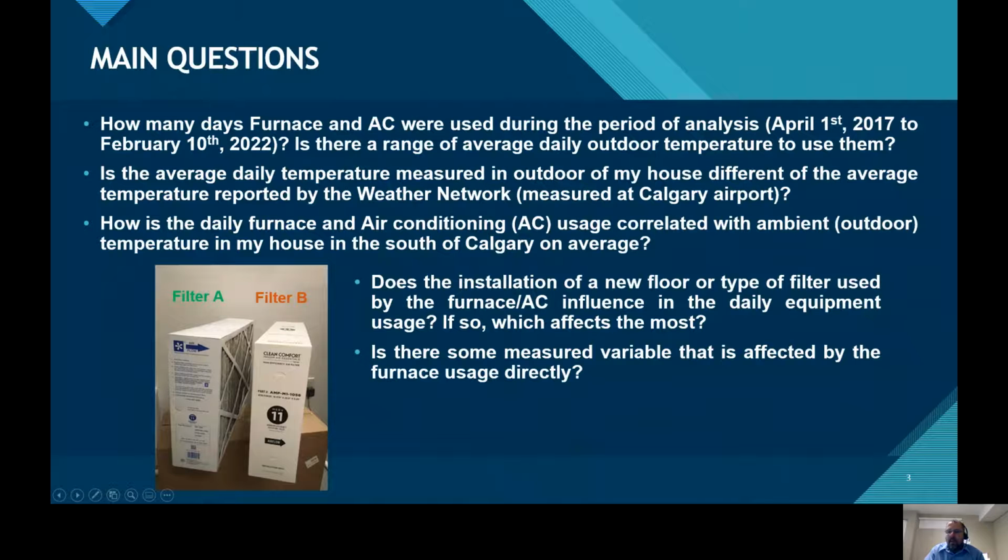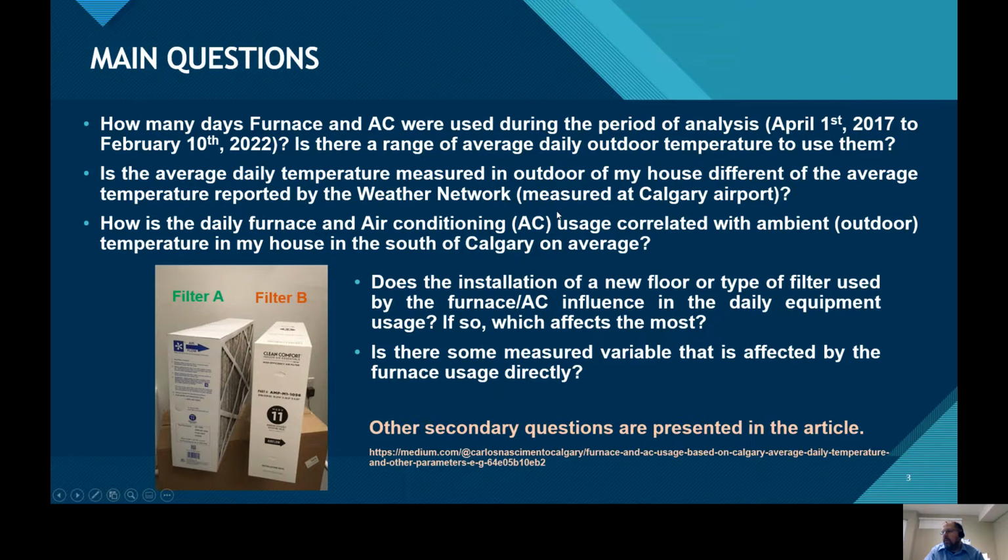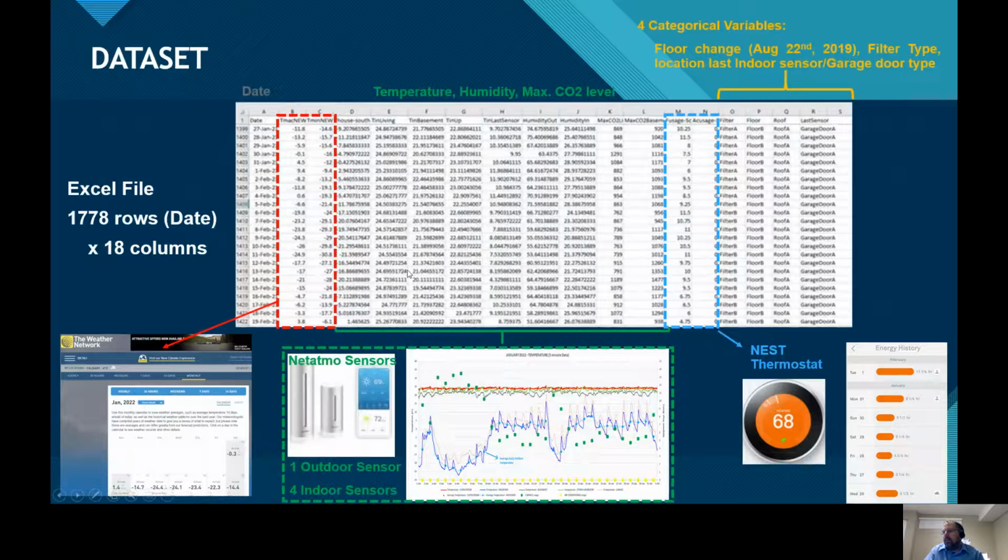How many days does each piece of equipment operate, and how does the outdoor temperature relate to this? Does the simple average daily temperature reported by the news represent the average temperature measured outdoors at my house? Are the equipment uses correlated with the outdoor temperature? Is there some influence of the filter type or floor type on their performance, or is there some other variable that is correlated with furnace use? In the next slide, we have the data set that I have used.